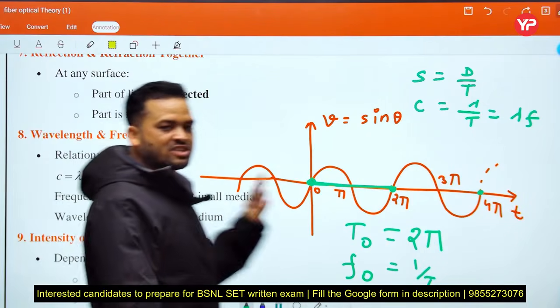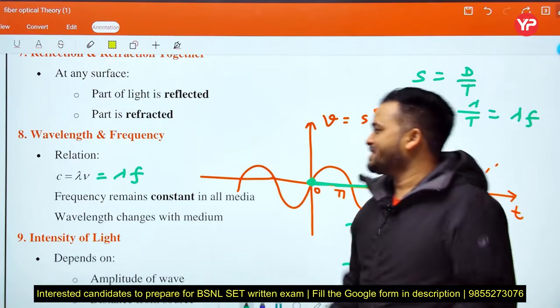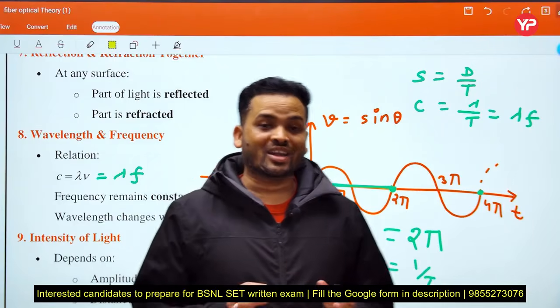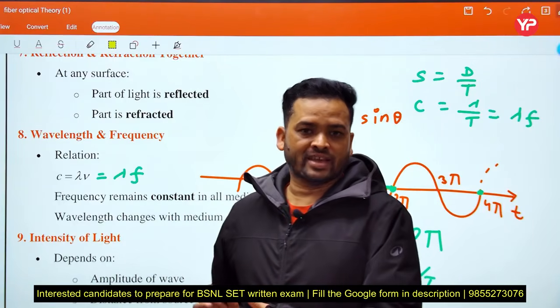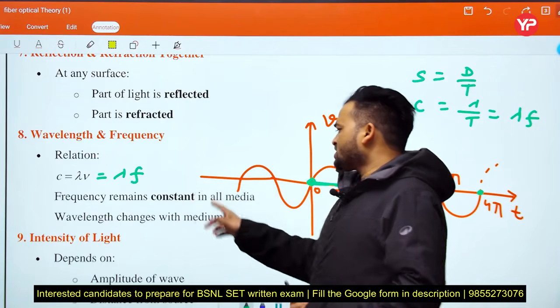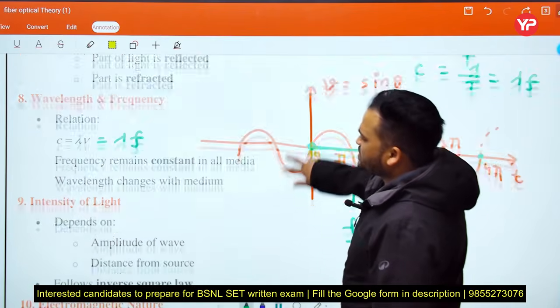So up to here we discussed periodic signal, fundamental time period, and the relation between speed, frequency and wavelength. We discussed all the prerequisites which are required for our dedicated module. Next, frequency remains constant in all media and wavelength changes with medium. This is a very famous point.